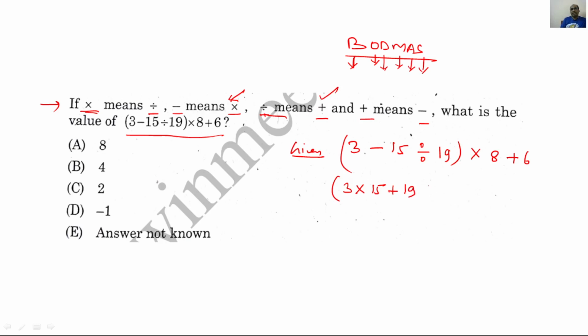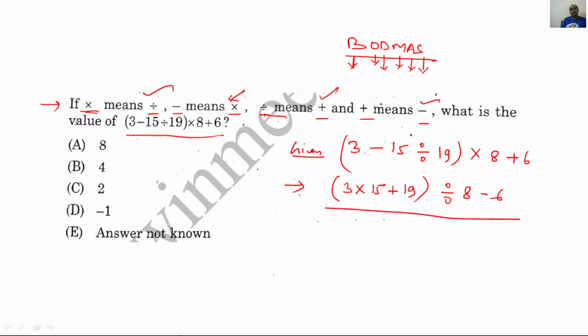Now this bracket, let me bring it closer. Now into, multiplication means division, so here it will become division, and then plus means minus, so minus 6. Now this is the rearranged expression as per the question.